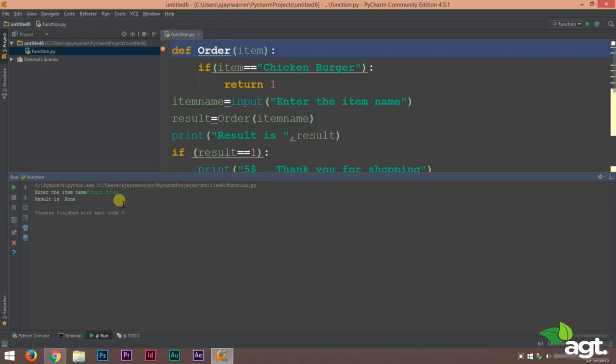result is none. That means there is no French fries. We only have chicken burgers. So this program is only going to work if the entered item is chicken burger.